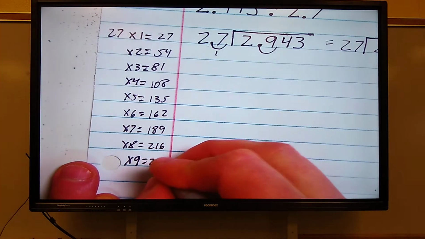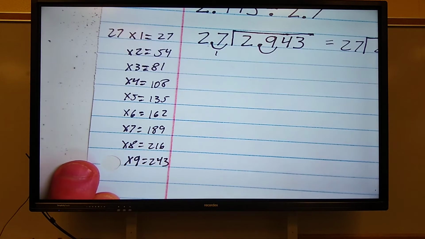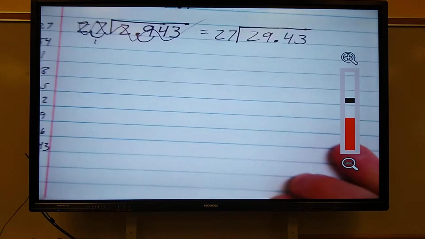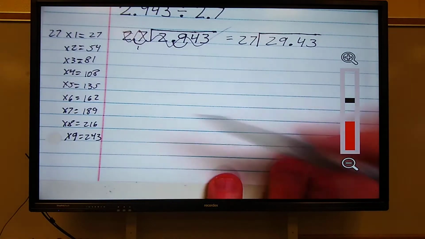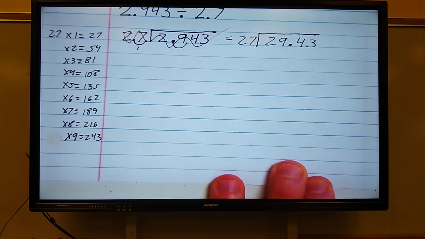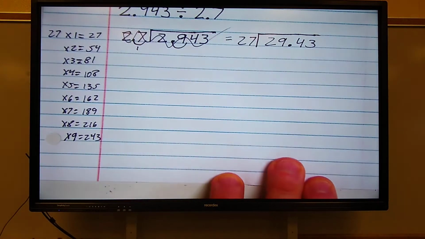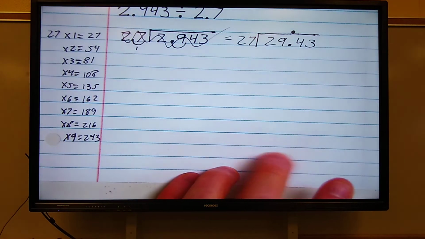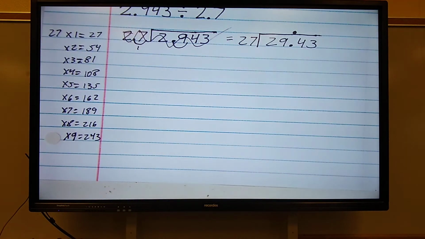Times 9, 243. Now we can divide. But we're not using that one. We're using this one right here. So, use this information to solve this division problem. Remember, you always bring the decimal up into your answer. Solve this problem. Pause the video.